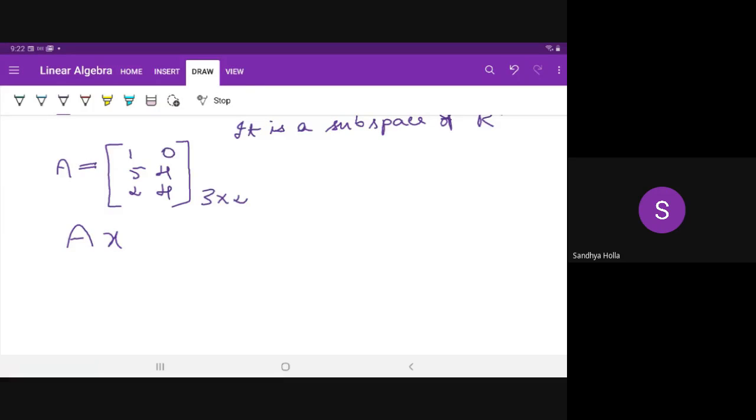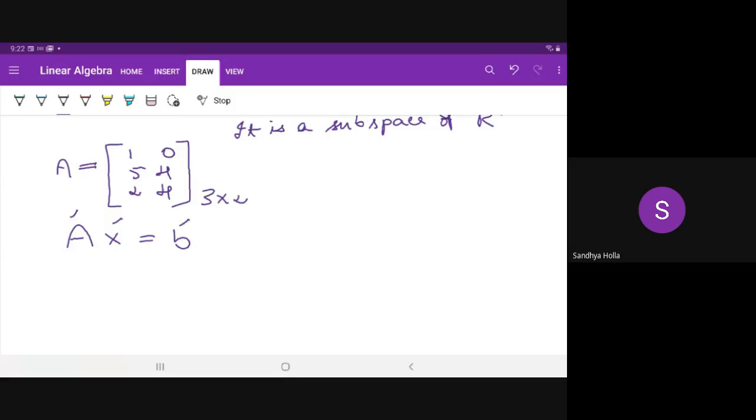Ax is equal to b, right? This is the matrix form of a set of linear equations, where A is the matrix of coefficients, x is a vector of unknowns, and b is a vector of the right hand side of the equations, right?